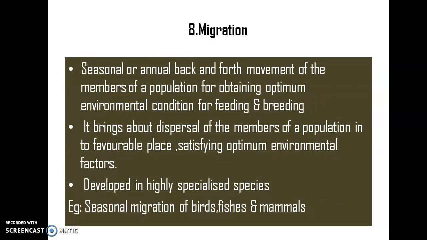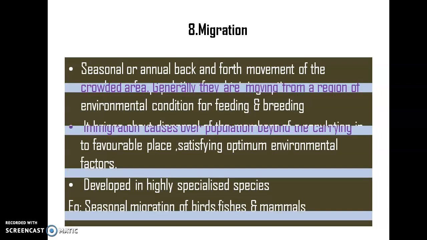And knowing what is meant by migration. Migration is a mass movement, which generally occurs in seasons or in years, by certain highly specialized species for obtaining optimum environmental conditions, generally for feeding as well as breeding. Migration is a type of population dispersal. For example, seasonal migration of birds, fishes and mammals.